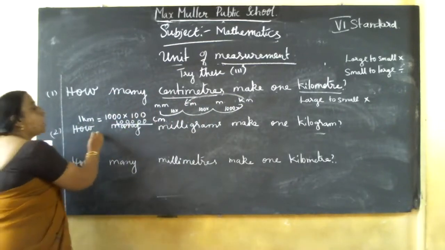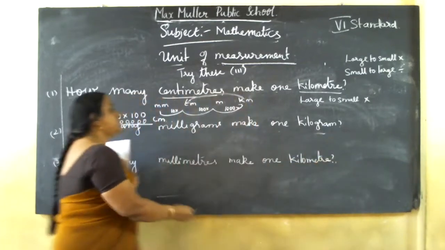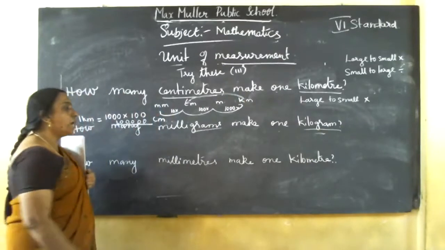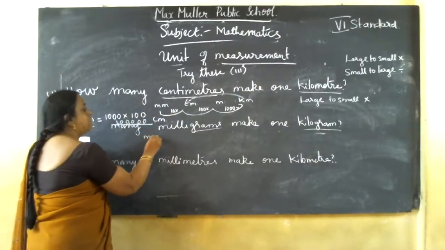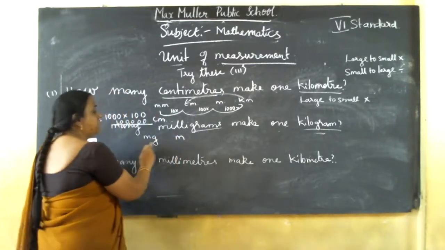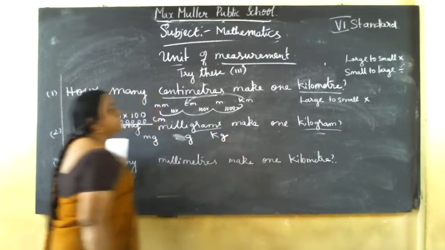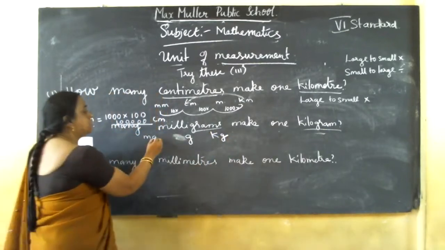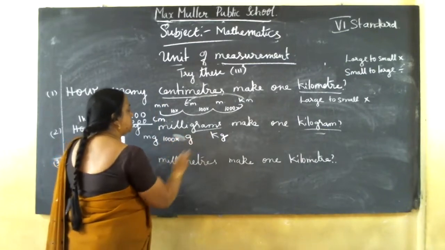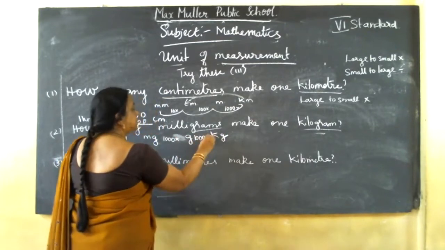Next question. How many milligrams make 1 kilogram? So here grams and kilogram, that is the unit of weight. You should write milligram, gram and kilogram. Here 1000 mg equals 1 gram, then 1000 grams equals 1 kg.